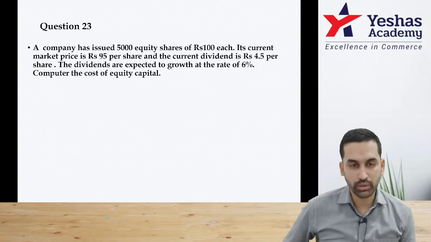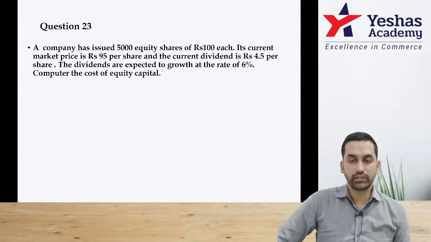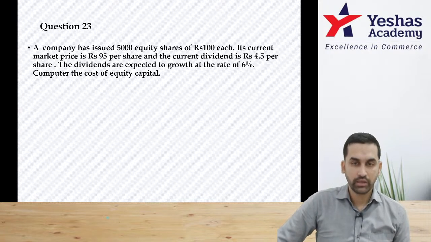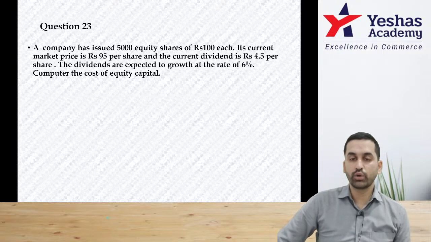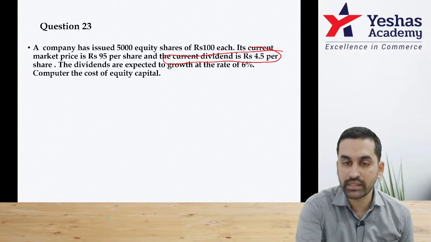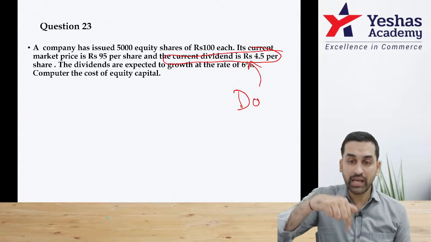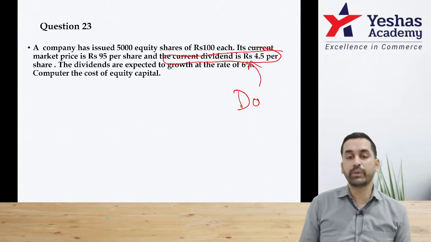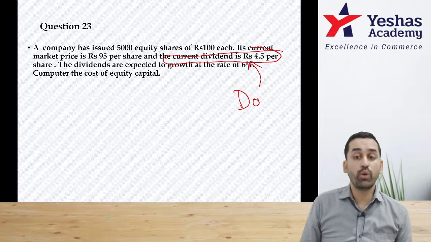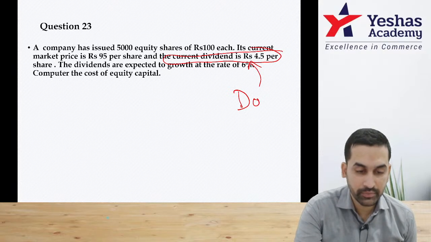Done. Question 23. A company has issued 5,000 equity shares of 100 each. Its current market price is 95. Current dividend is 4.5. The dividends are expected to grow at 6%. Everyone be careful. This sentence is current dividend. That means this is D0. This is current as of now 4.5. Dividend is expected to grow at 6%. By the way, you want D1 in your formula. You want D1, am I correct?